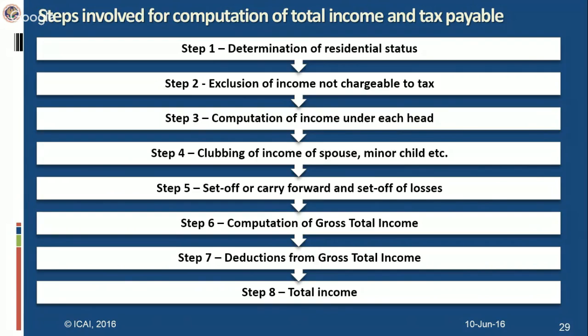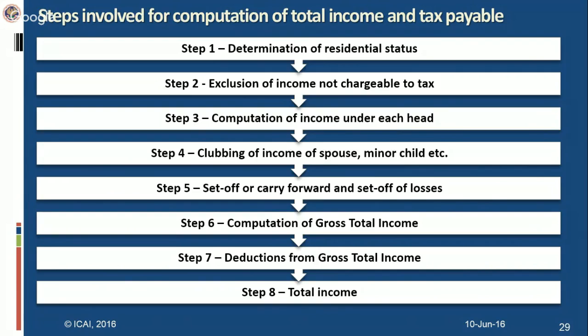So the income which does not fall under any of the 4 heads of income, that is income from salaries, income from house property, PGBP, and capital gains, will come under the head of income from other sources. When you compute the income under each head of income, then there is a provision of clubbing of income of spouse or minor child.